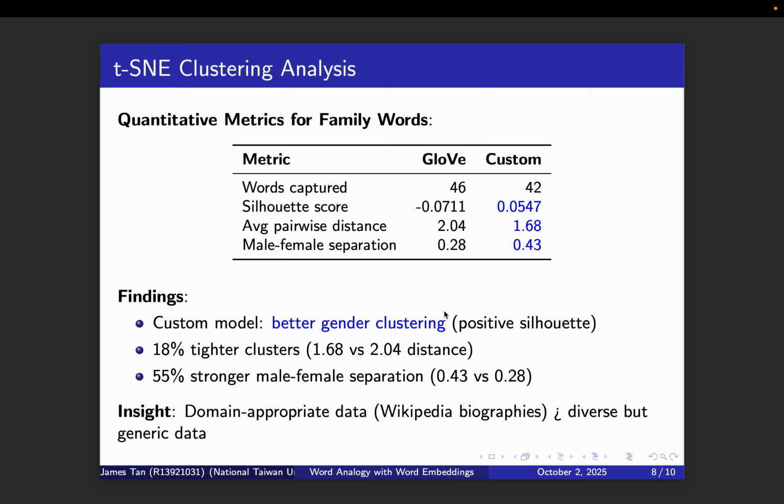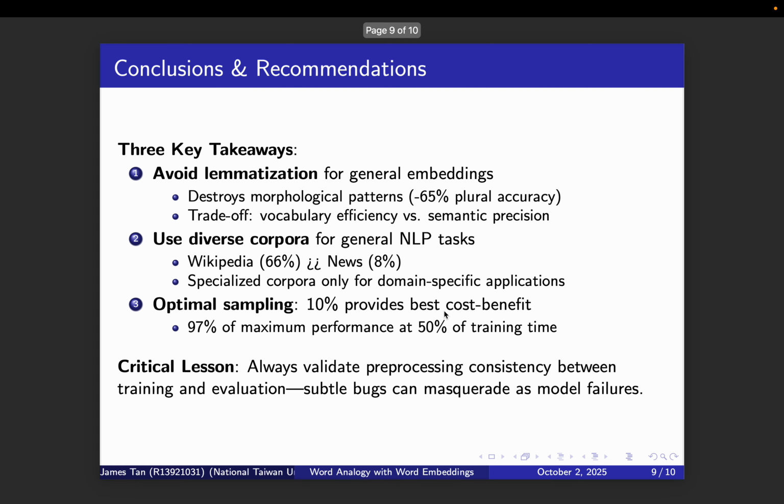indicating better-defined gender clusters. Male-female term separation was 55% stronger in the custom model, with a center distance of 0.4 versus 0.3 for GloVe. Despite training on less diverse data, Wikipedia's encyclopedic coverage of family relationships produced more semantically organized embeddings for this specific domain.